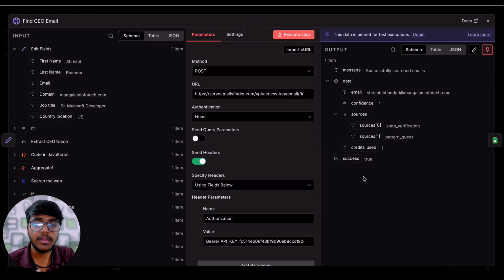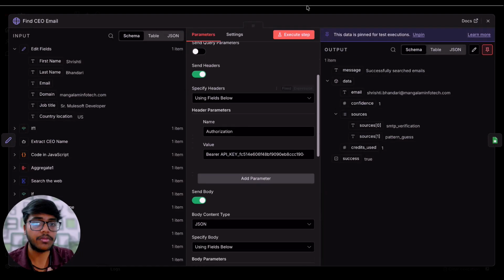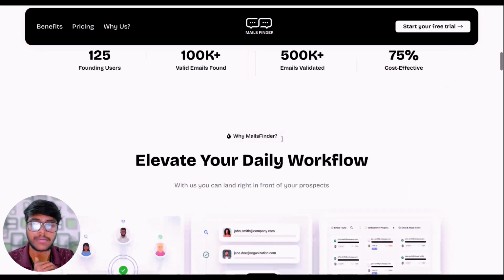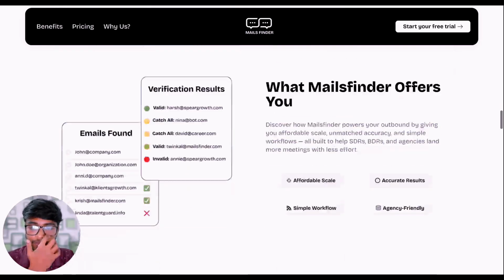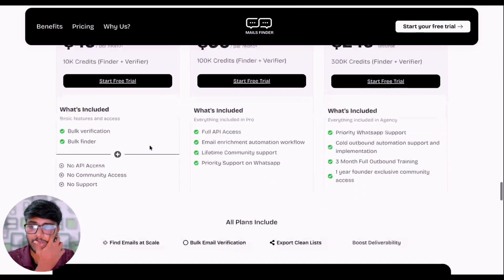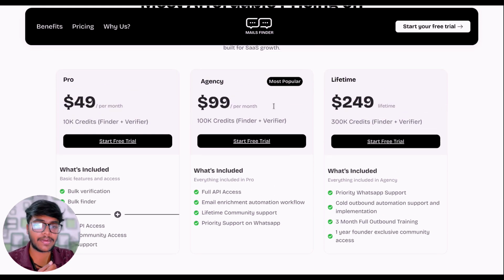Once we have the CEO name, the next thing we do is find the CEO's email. Here, this is the Mails Finder API. You might have a question: how can you get this API? For that, you need to come to mailsfinder.com and start your free trial. To be able to access the API, you need the $99 agency plan, because with the $49 plan you will not be able to access the API. So either go for the $99 plan or the lifetime plan.